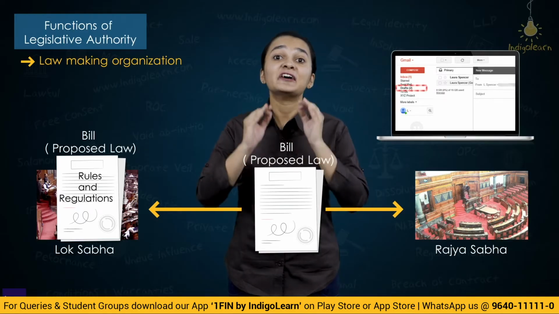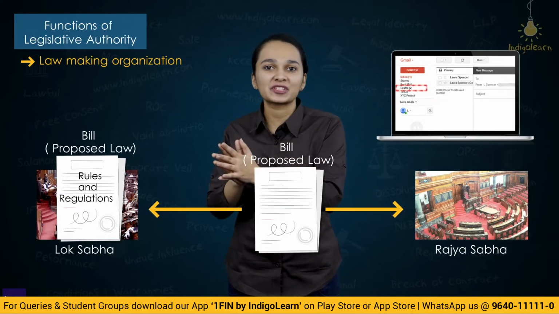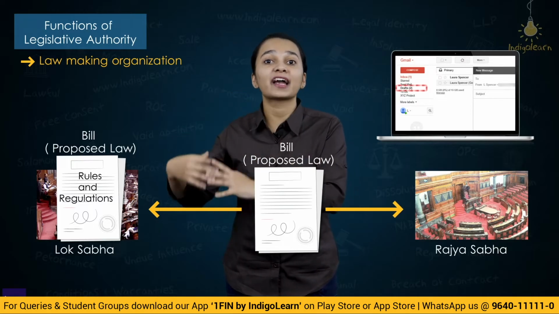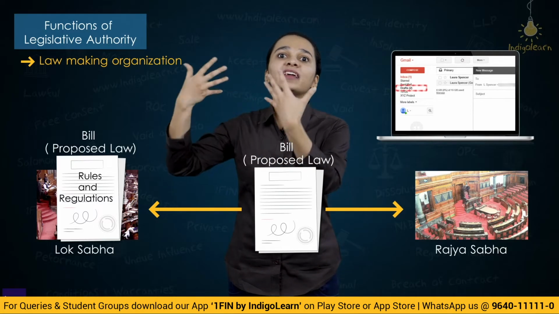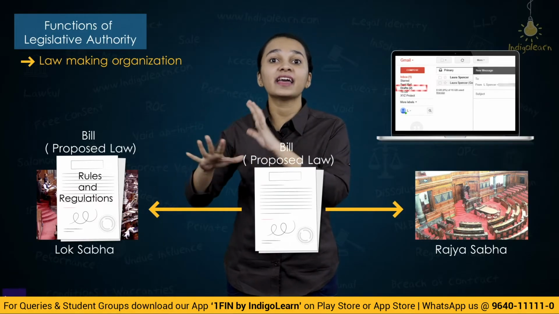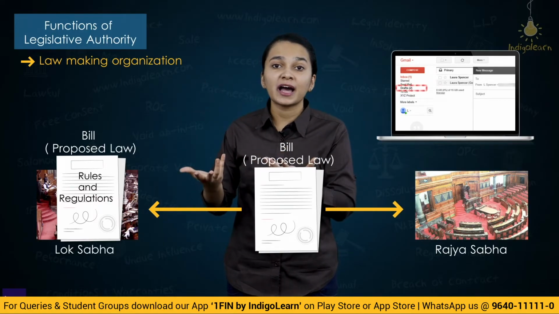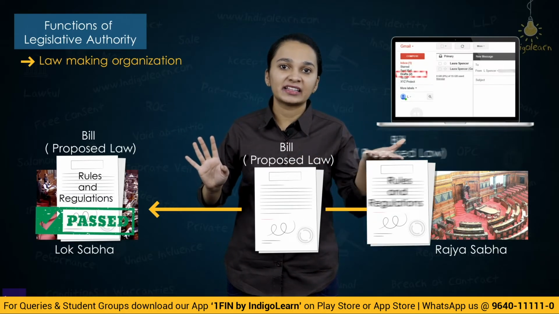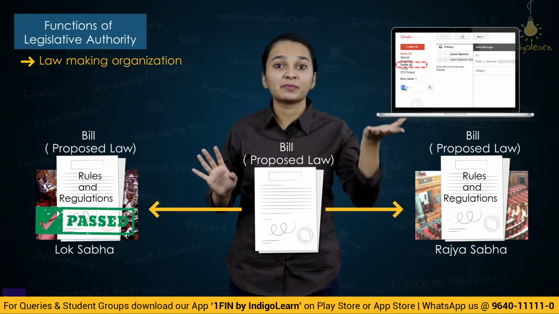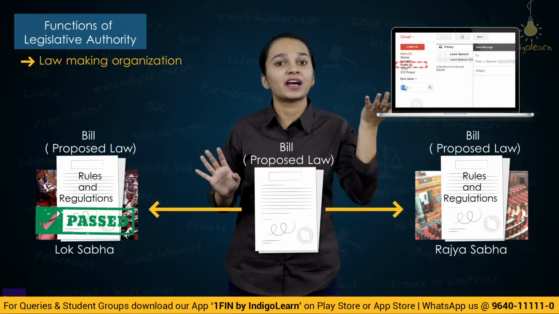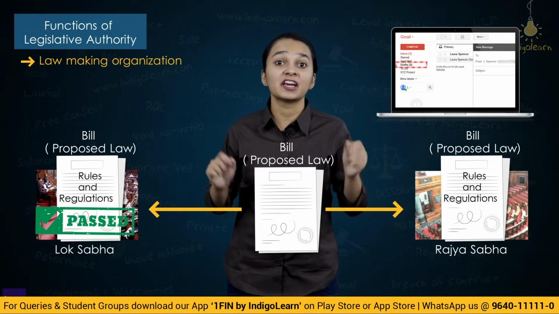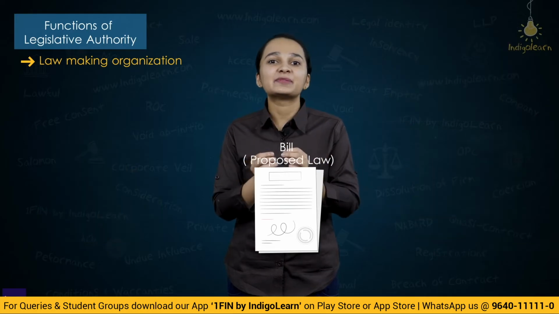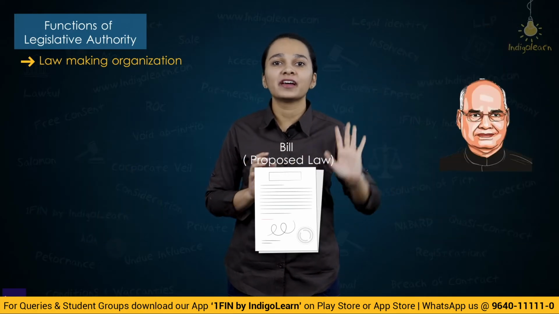So similarly, whenever a bill is introduced in the Lok Sabha, there will be a lot of debate. There would be times when the bill will go back for redrafting purposes. It will be introduced again in the Lok Sabha, and then there will be many discussions. And finally, when the Lok Sabha passes it, the bill will go to the Rajya Sabha. Members there in the Rajya Sabha will have to pass the bill. Again here, by majority, the bill has to be passed. Once both the houses of parliament have passed the bill, it will go to the President of India.